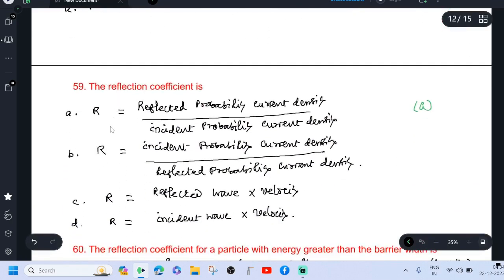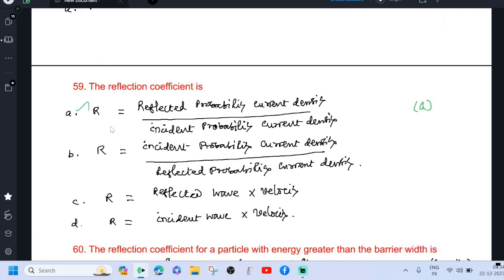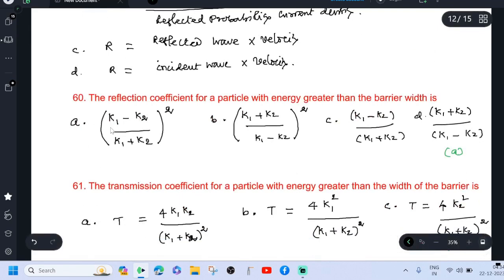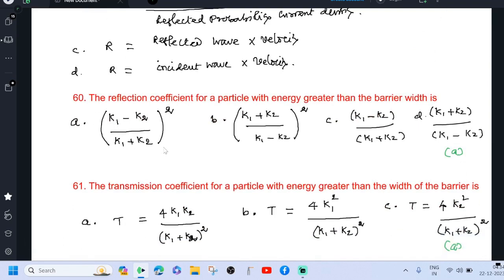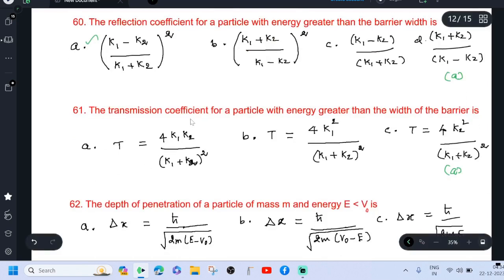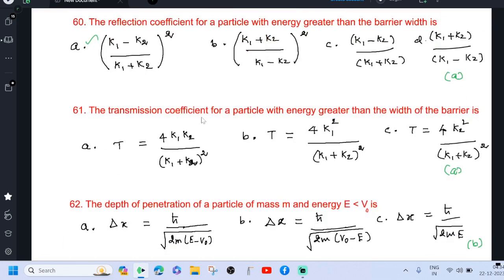The formula for reflection coefficient is reflected probability current density divided by incident probability current density. The reflection coefficient for a particle with energy greater than the barrier height is option A. The transmission coefficient for a particle with energy greater than the barrier height is option A.